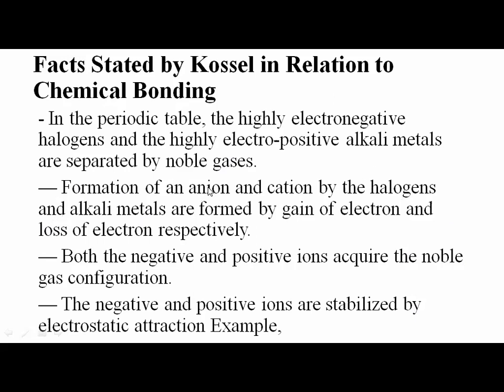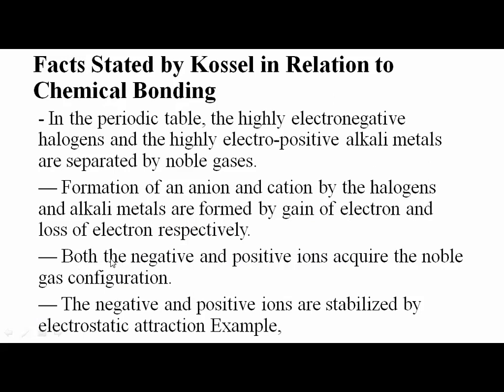Formation of an anion and cation by the halogens and alkali metals. We know halogens form anions and alkali metals form cations, by gain of electrons and loss of electrons respectively. Anion is formed by gain of electrons, cation is formed by loss of electrons. Anions are formed in case of halogens, cations in case of alkali metals. Both the negative and positive ions acquire noble gas configuration. So by losing one or more electrons or by gaining one or more electrons, these anions and cations acquire what? Noble gas configuration.